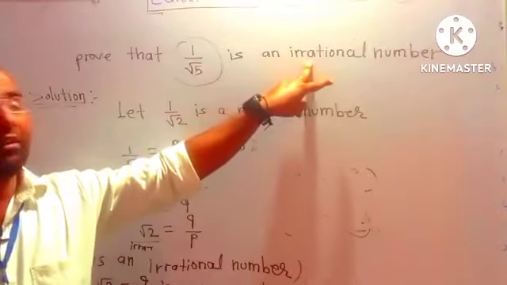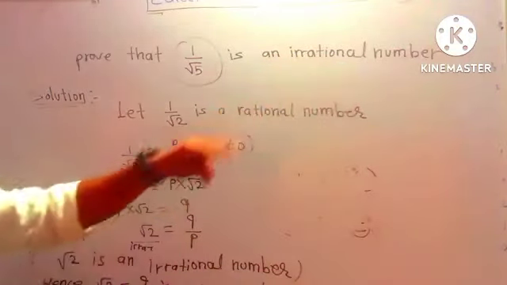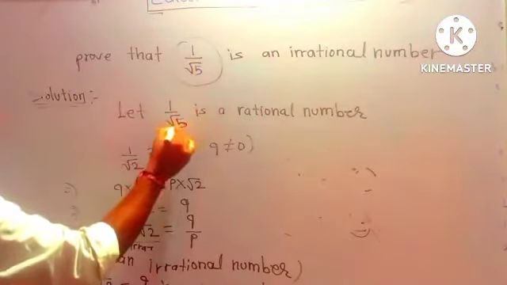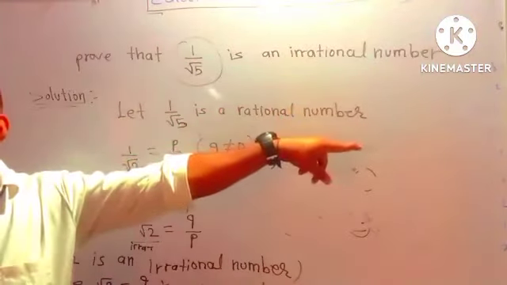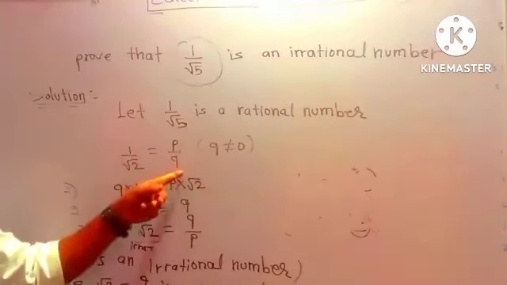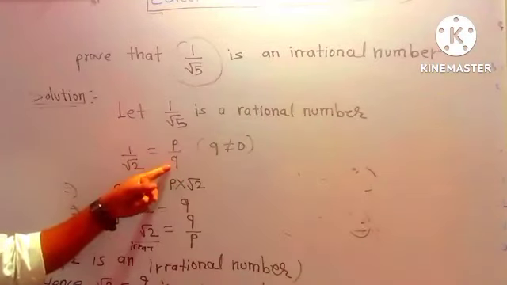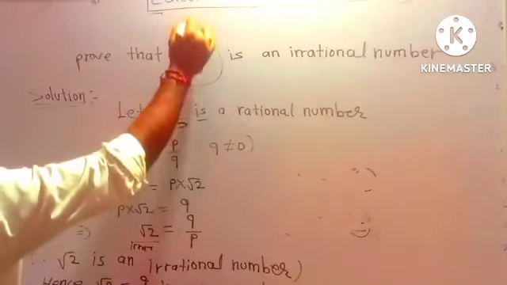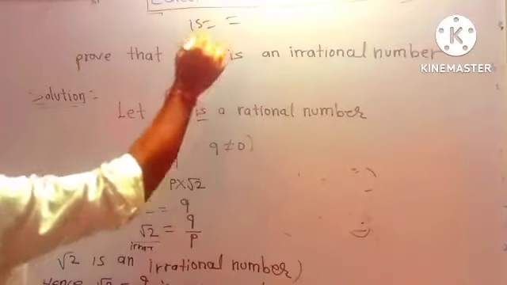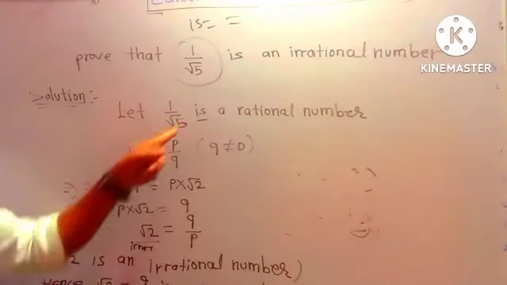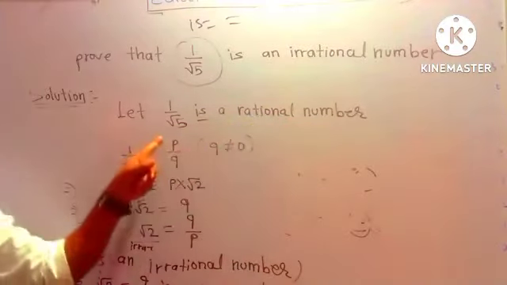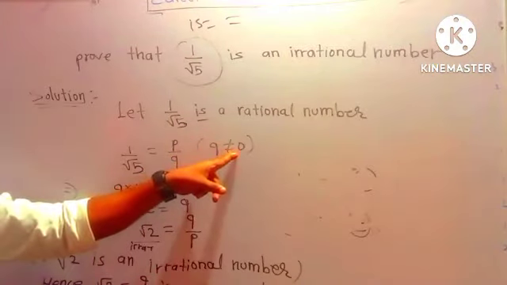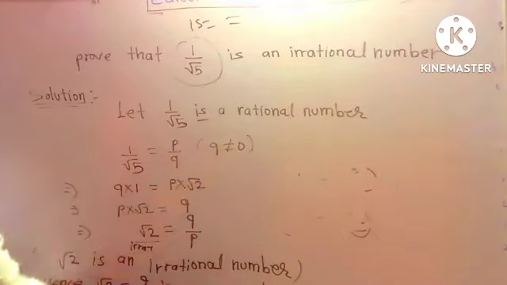So what is given? Irrational. So what do we have to suppose? Rational. Solution: let 1 by root 5 be a rational number, and rational number means p divided by q, numerator divided by denominator. So 1 by root 5 in math language means equal sign, and rational number means p divided by q. But there is a condition, q should not be equal to 0.